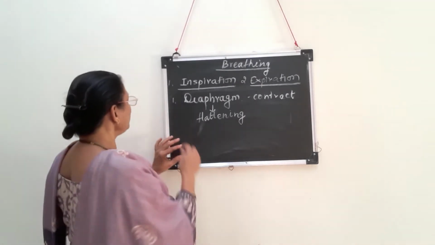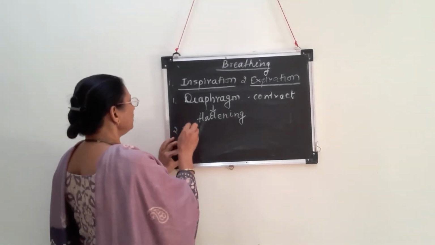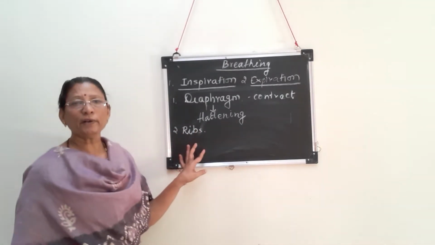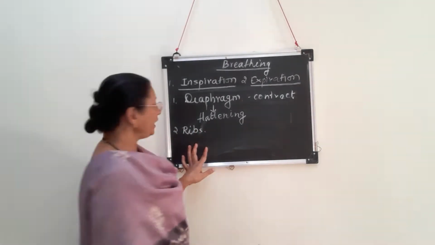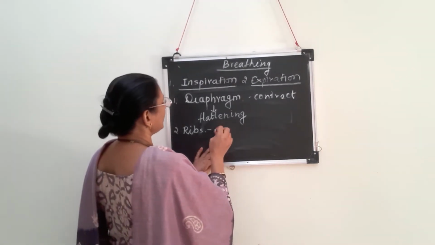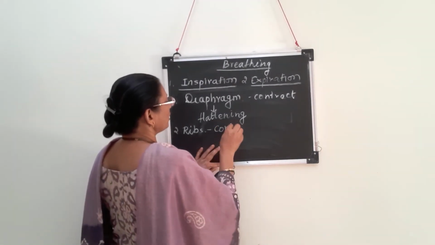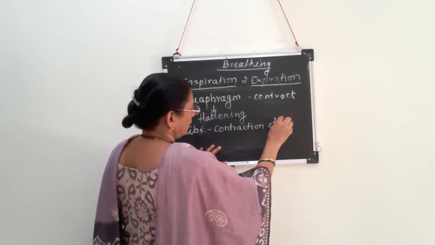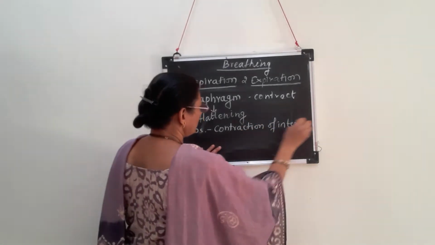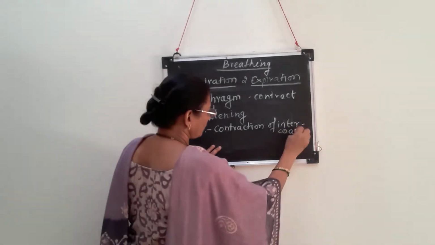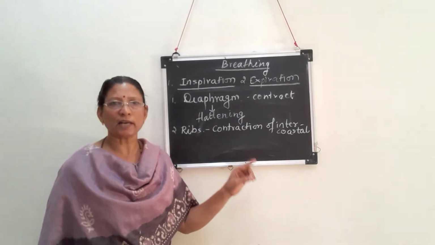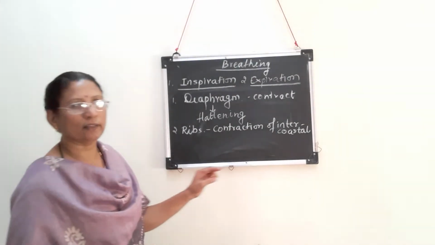At the same time, second change is taking place in the ribs. What happens with the ribs? Due to contraction of intercostal muscles. What do you mean by intercostal muscles? Intercostal muscles are the muscles which are found in between the ribs.